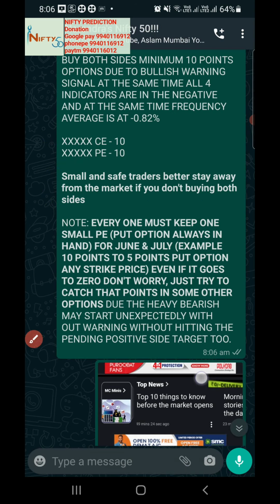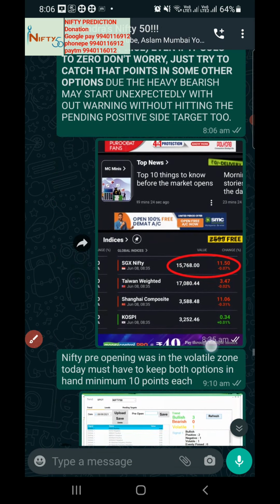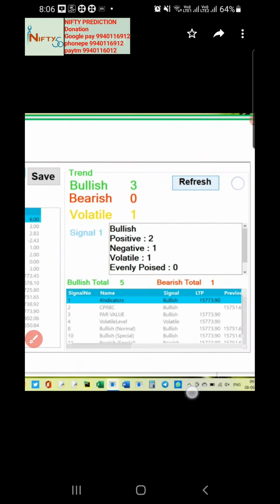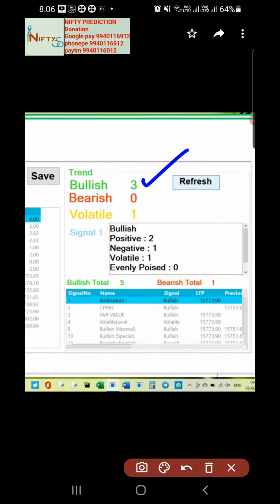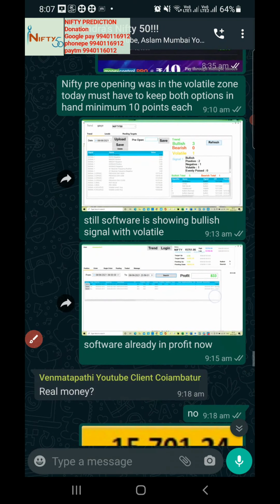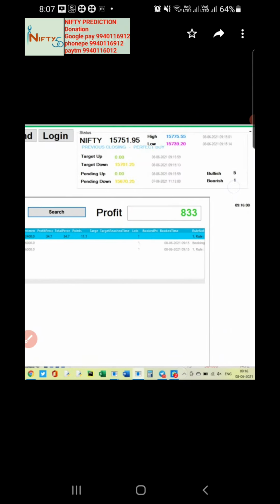So for quite some time we are giving the same kind of information, because the market is not good at present as well. So if anyone wants to buy, they need to invest with a minimum of 10 points on both sides. Our software also indicated the volatile market, because it is bullish and volatile, but we had the negative target, so it is not going to be easy. But our software picked up the price of